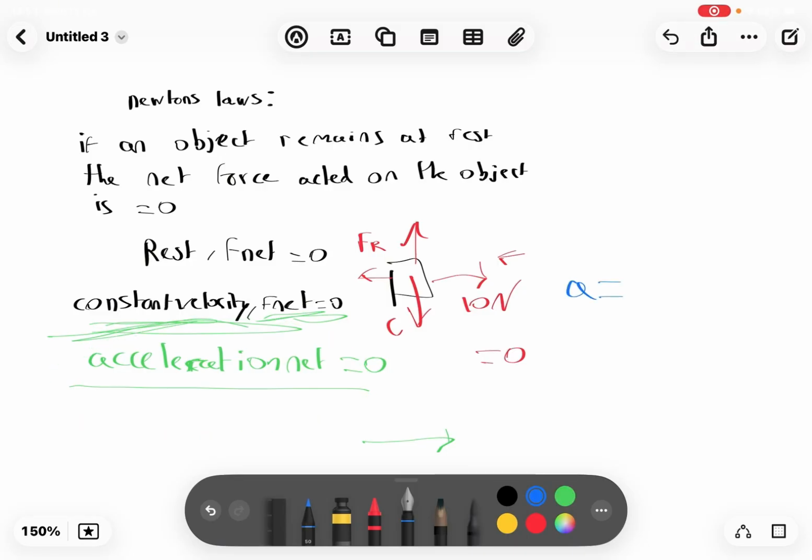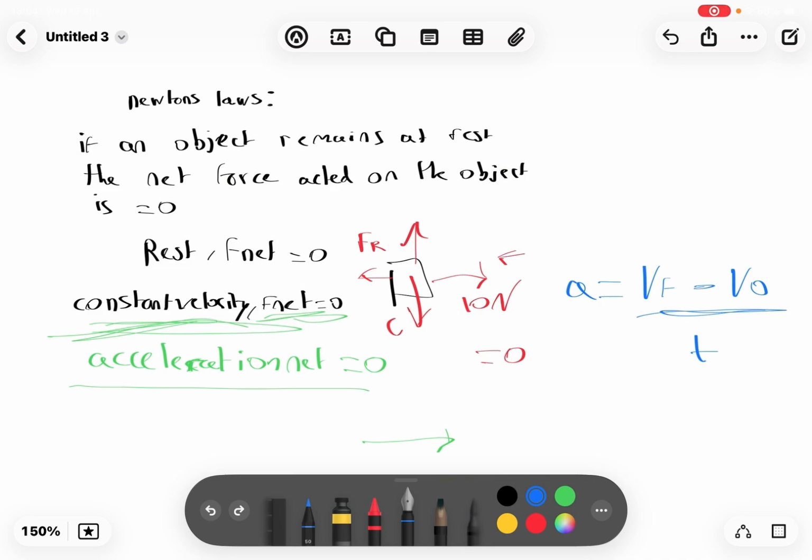You have to understand that acceleration equals the final velocity minus the initial velocity, so the change in velocity divided by the change in time. So this is the final velocity, and then the initial. Basically the initial velocity means what was before, if that makes sense.